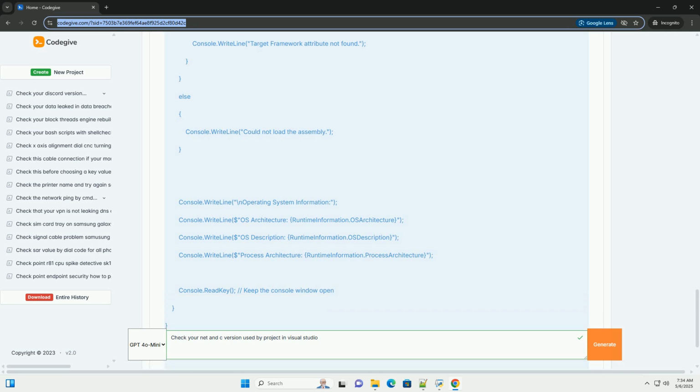7. Setting the C# language version. To set or change the C# language version: 1. Unload and edit the project file. As described previously, unload your project in Solution Explorer and then edit the .csproj file. 2. Add or modify the LangVersion element. Locate the PropertyGroup element in your project file. Add, if it doesn't exist, or modify the LangVersion element to specify the desired C# language version. 3. Reload the project. Right-click on the project in Solution Explorer and select Reload Project.